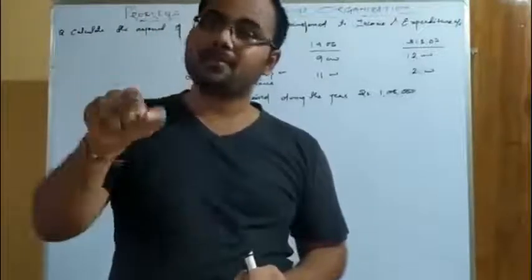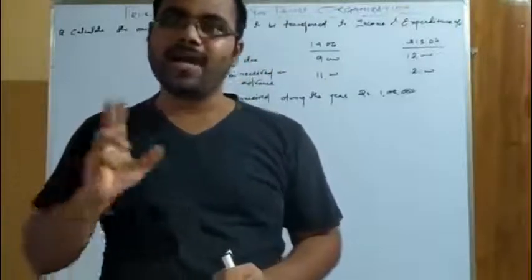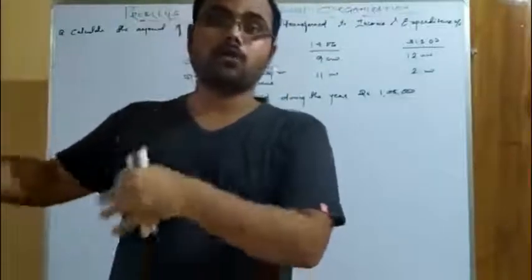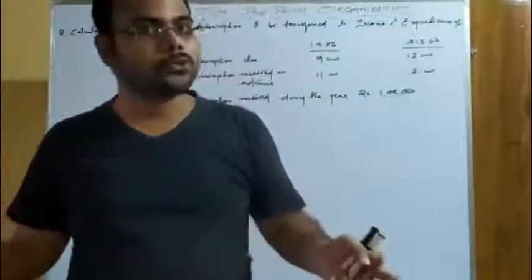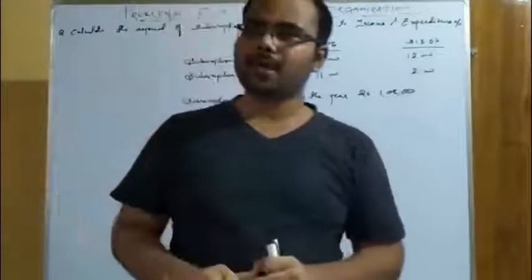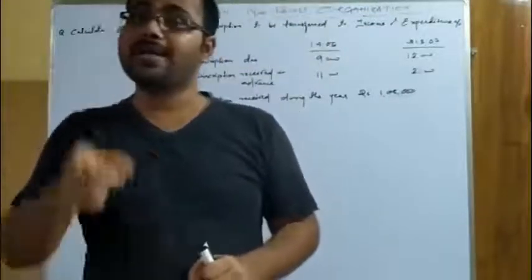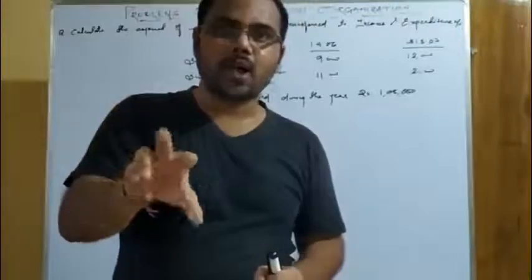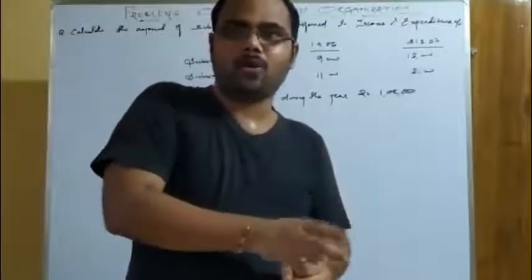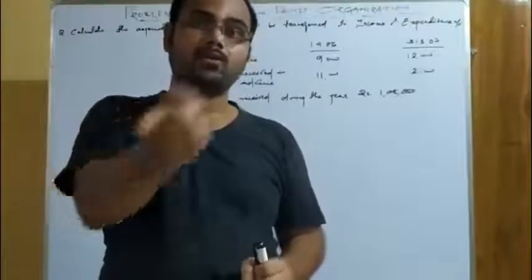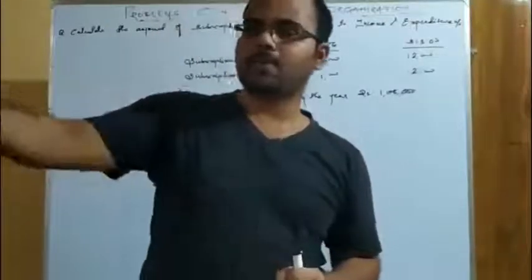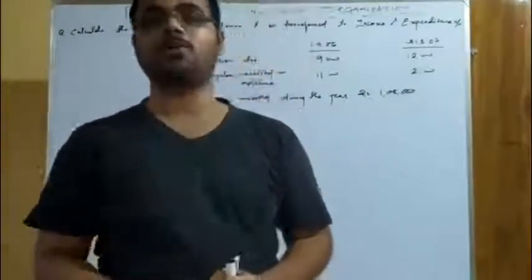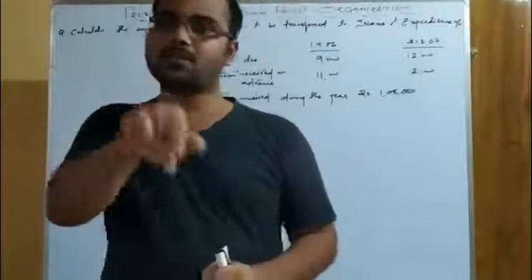Why? Because the receipt and payment account follows the cash basis of accounting, and it records cash receipts and payments irrespective of the year for which or towards which they are received. That may be past, present or future. But the income and expenditure account follows the accrual basis of accounting. It records only the expenses or income related to the current year, whether paid or not, whether received or not. I have explained these two points many times. They are also in the features of the receipt and payment account and the income and expenditure account. But now this question is about the income and expenditure account, so you have to remember the second point I told you just now.